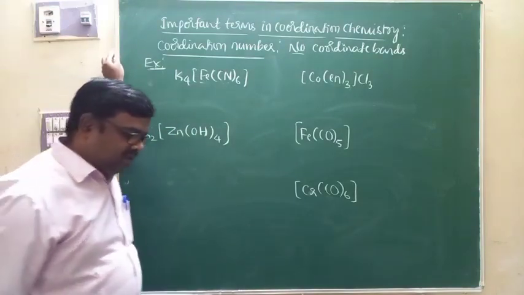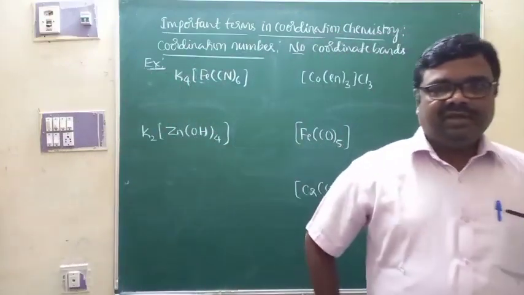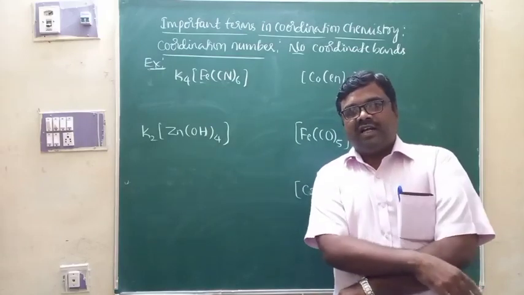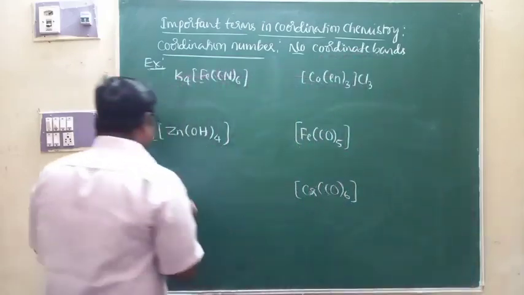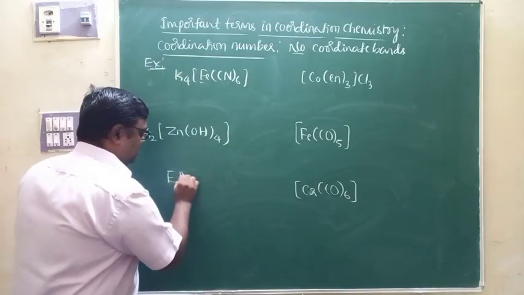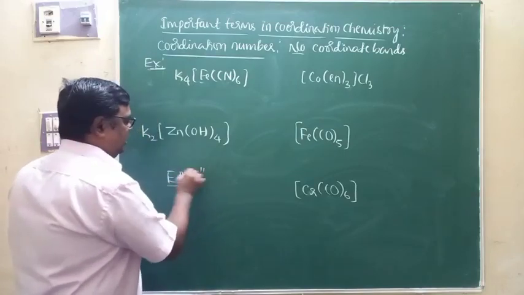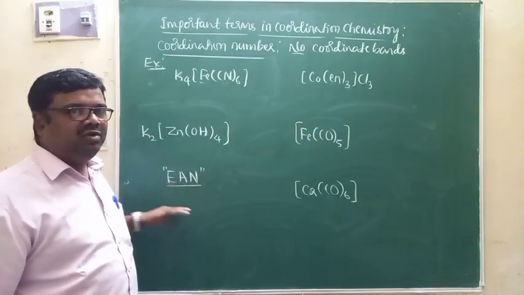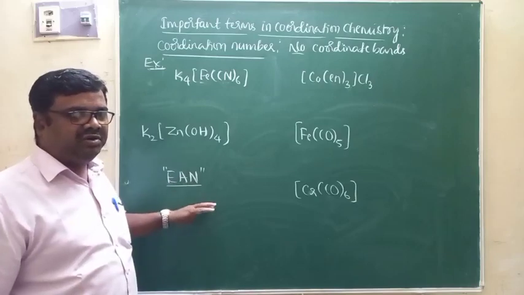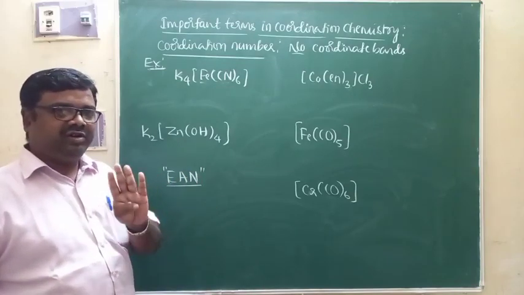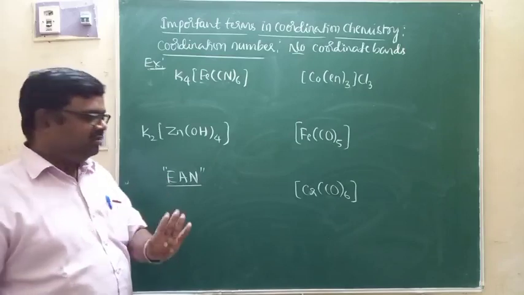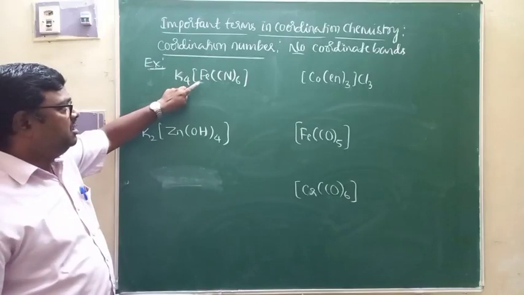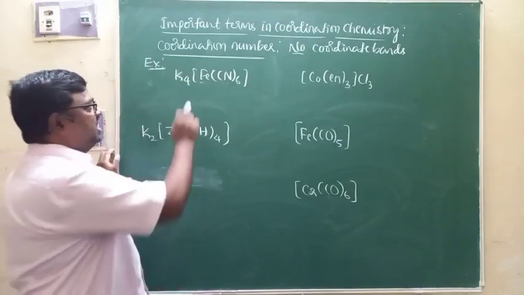But there are some theories that I can make use of in order to decide the number of ligands attached to the central metal ion. One such theory is what we call the effective atomic number rule. Of course, this is not true in all the cases. Some complexes will obey the effective atomic number rule. Some complexes do not obey the effective atomic number rule. I am telling you in advance, okay? What does this effective atomic number rule say? In the case of complexes, the central metal ion is an